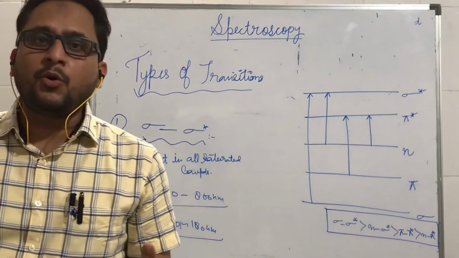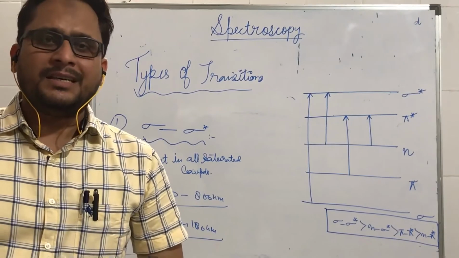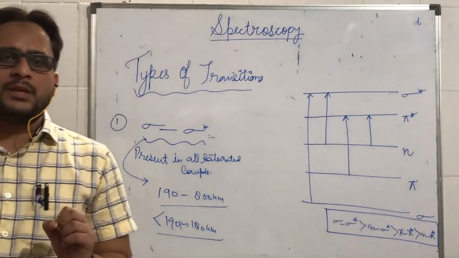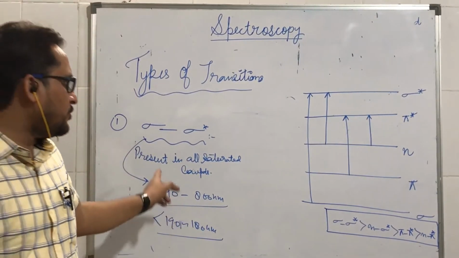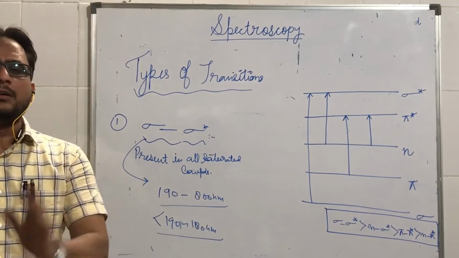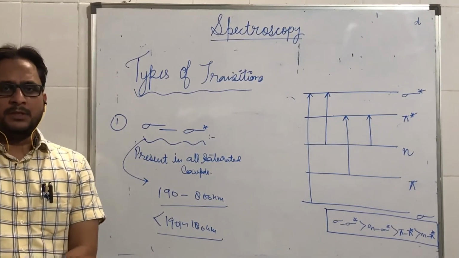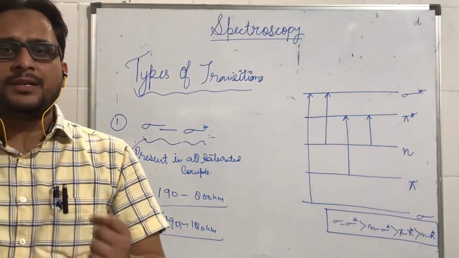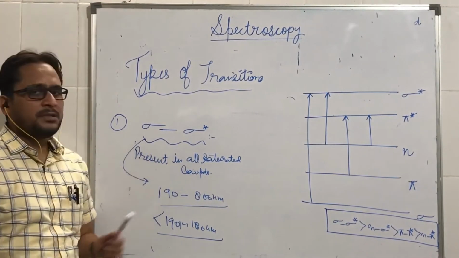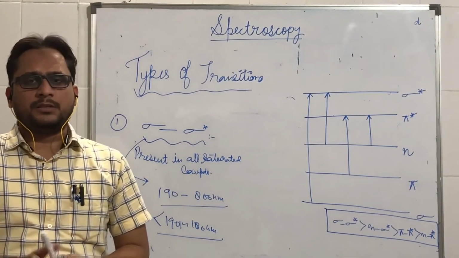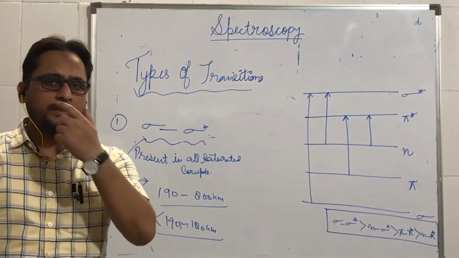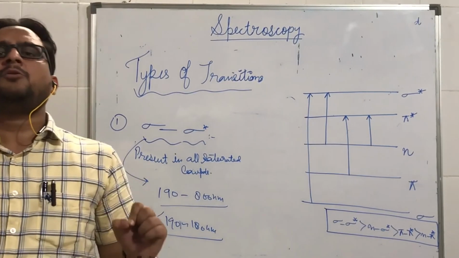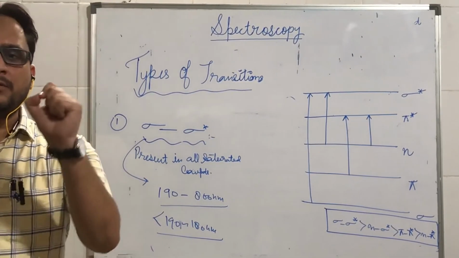And since most of the modern ultraviolet spectrophotometers start from 190 nanometer, therefore we do not observe sigma to sigma star transition in normal spectrophotometers. This region below 190 nanometer is known as vacuum ultraviolet region. So we can say that sigma to sigma star transition occurs in vacuum ultraviolet region. So there are two reasons for not studying this type of transition. The first reason is that it requires very high amount of energy. It occurs only in vacuum ultraviolet region.